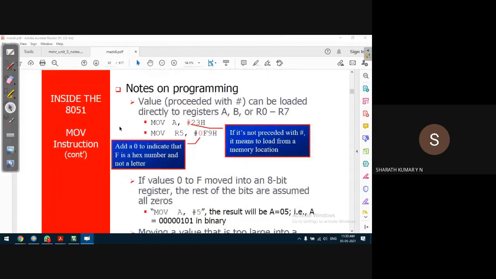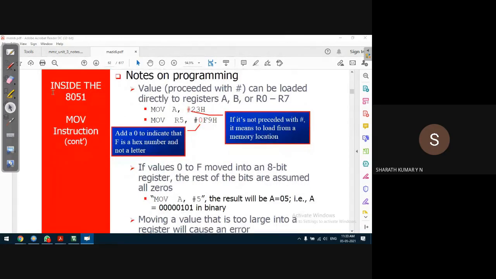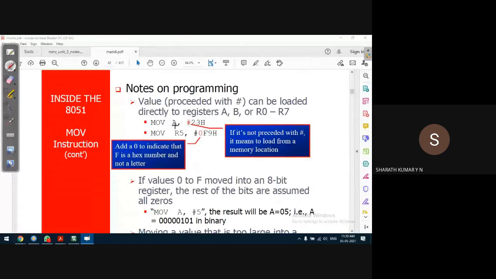How does the compiler know it is data and there is immediate addressing mode? The hash, or pound symbol, indicates it is data. If the first character is A to F, which are hexadecimal digits, then we have to include 0. Otherwise, the compiler says invalid character, invalid data. So 0 indicates that F is a hex number and not a letter. It is not a character.